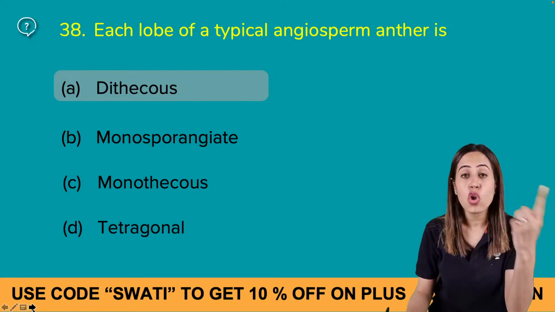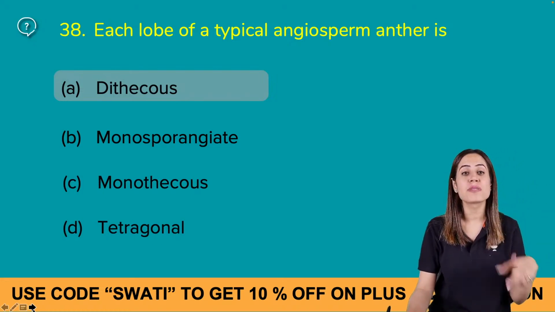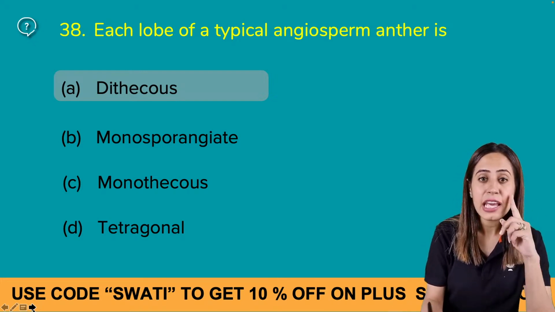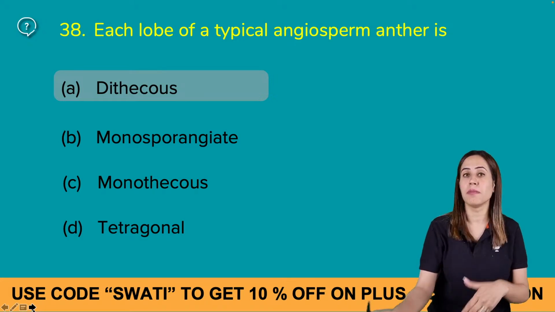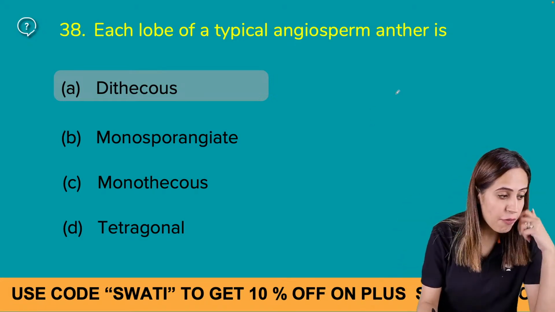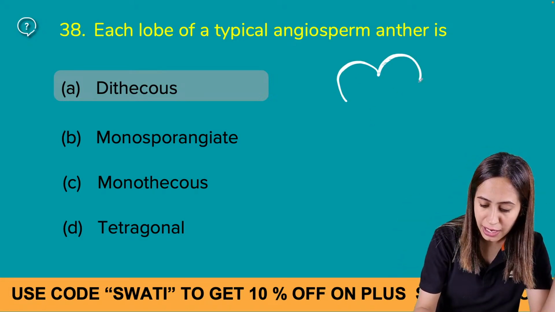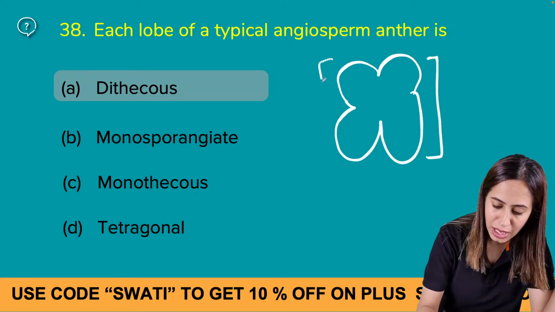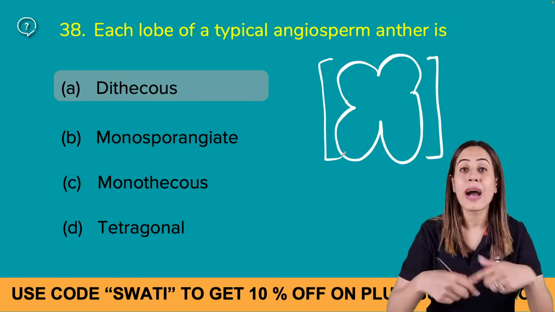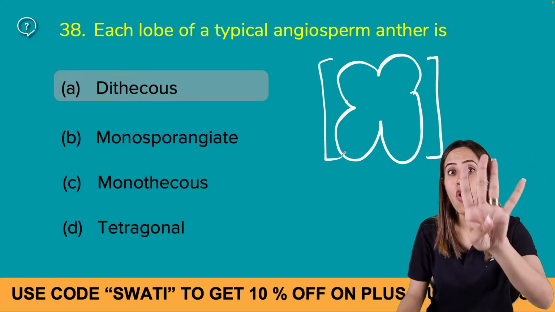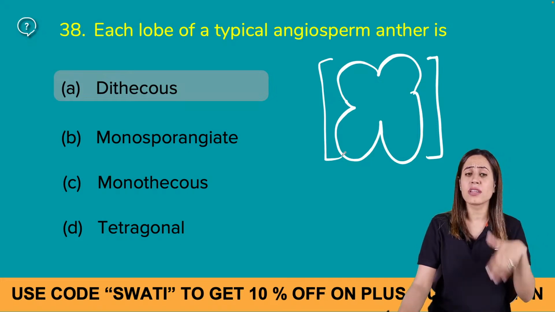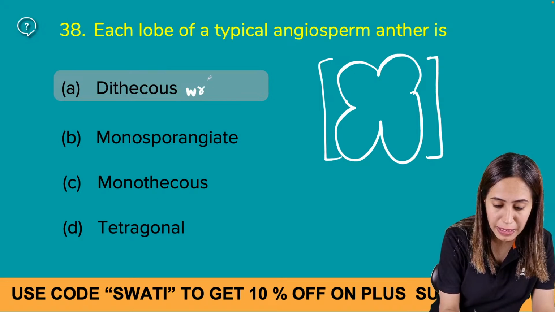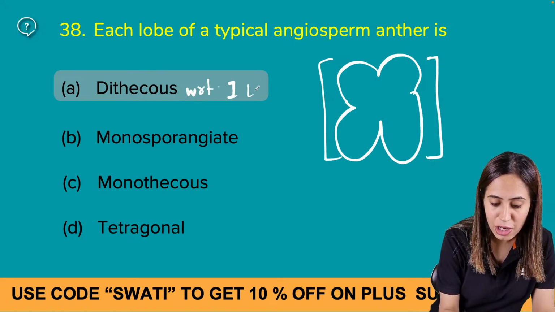Now, each lobe of a typical angiosperm anther is dithecous. Now tell me, can I use the term tetrathecous here? Because actually there are 4 theca. I told you each lobe has 2 theca, the other lobe has 2 theca. So actually there are 4 theca. But why are we using the term dithecous? Because dithecous is with respect to 1 lobe.